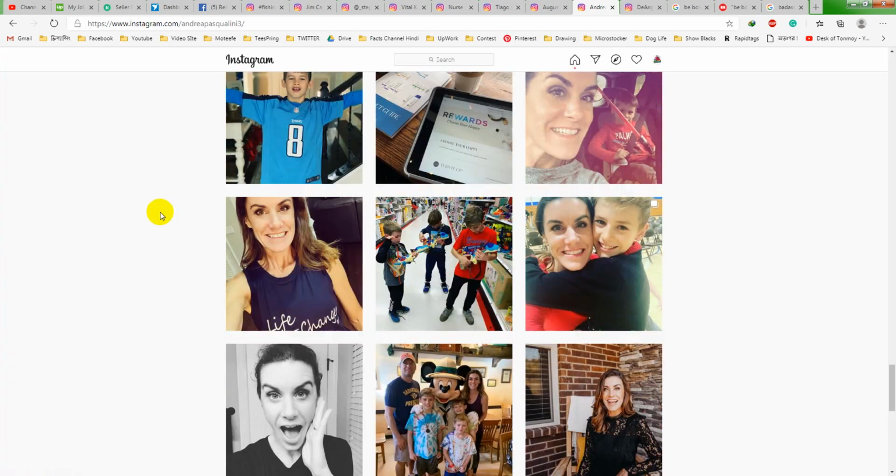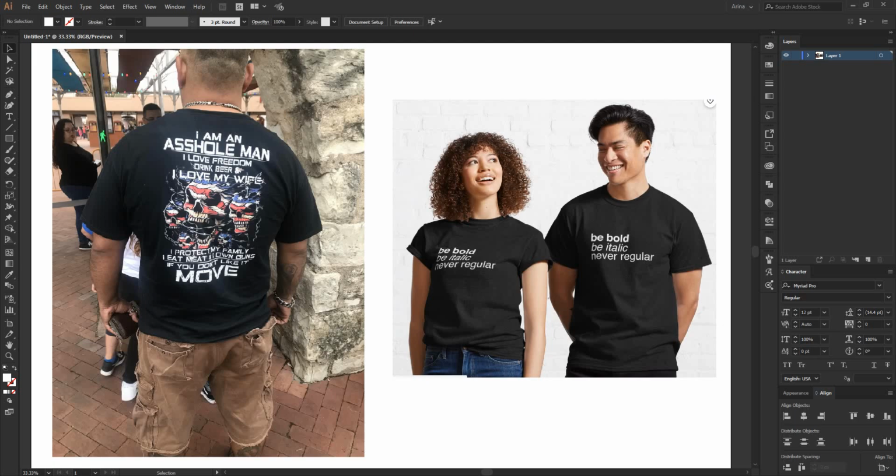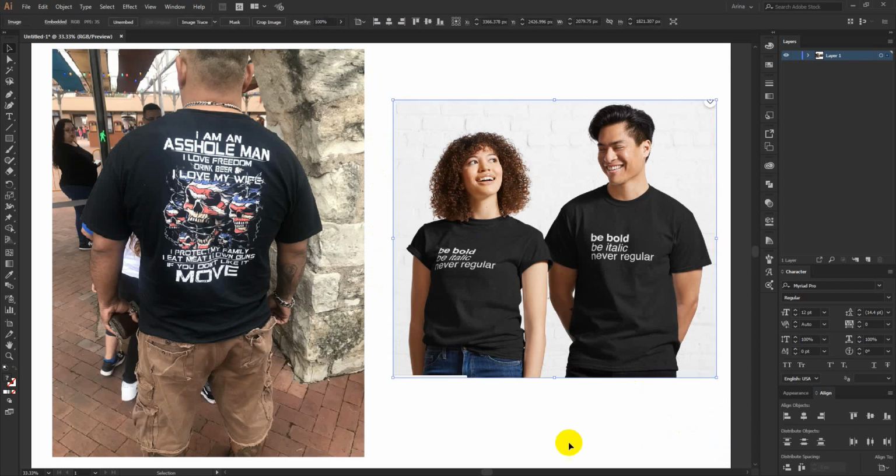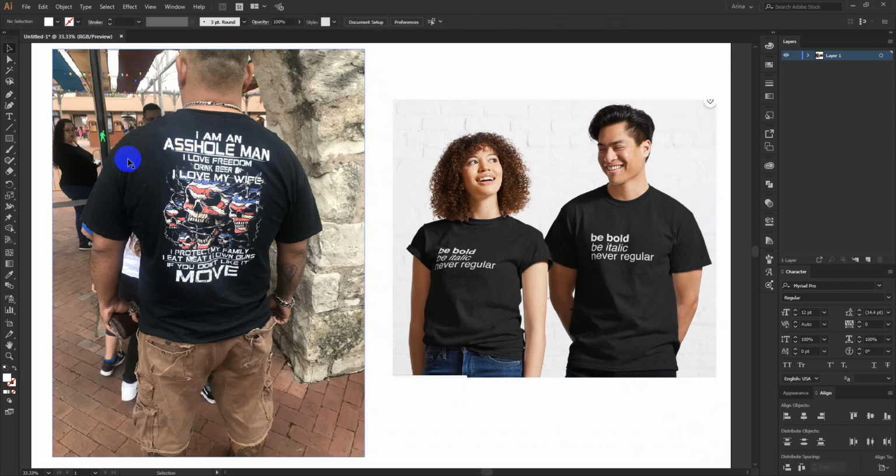And now you may think that, okay, if people only buy simple designs, then why do people make this kind of complex design? Of course, they also buy this kind of design too. Like this one here, you may think that this man is wearing this t-shirt, but actually not.